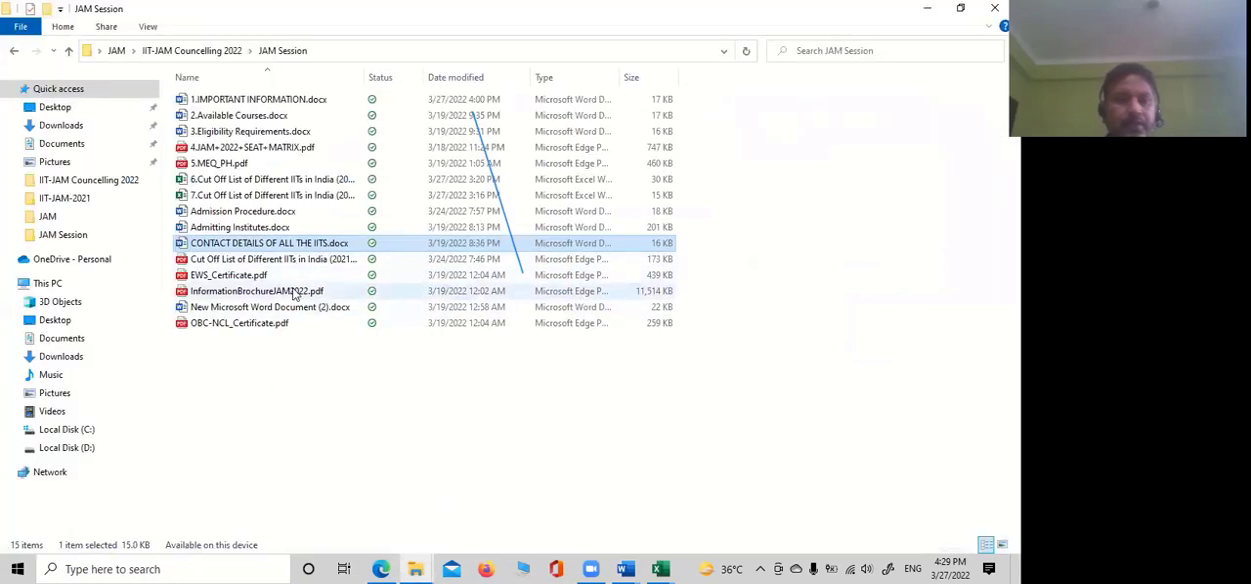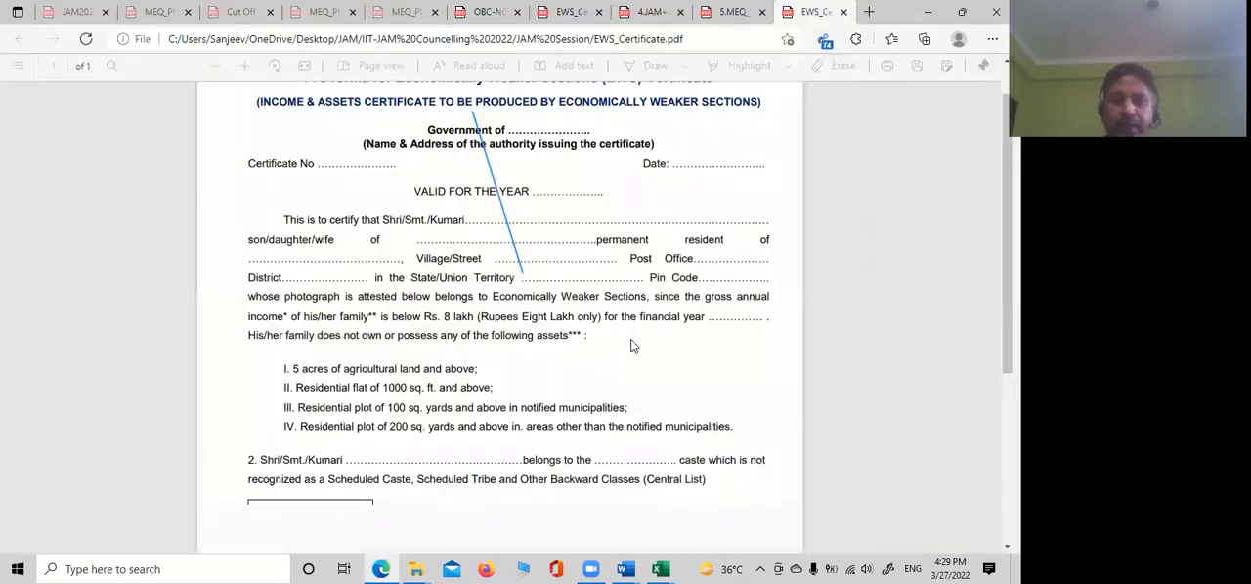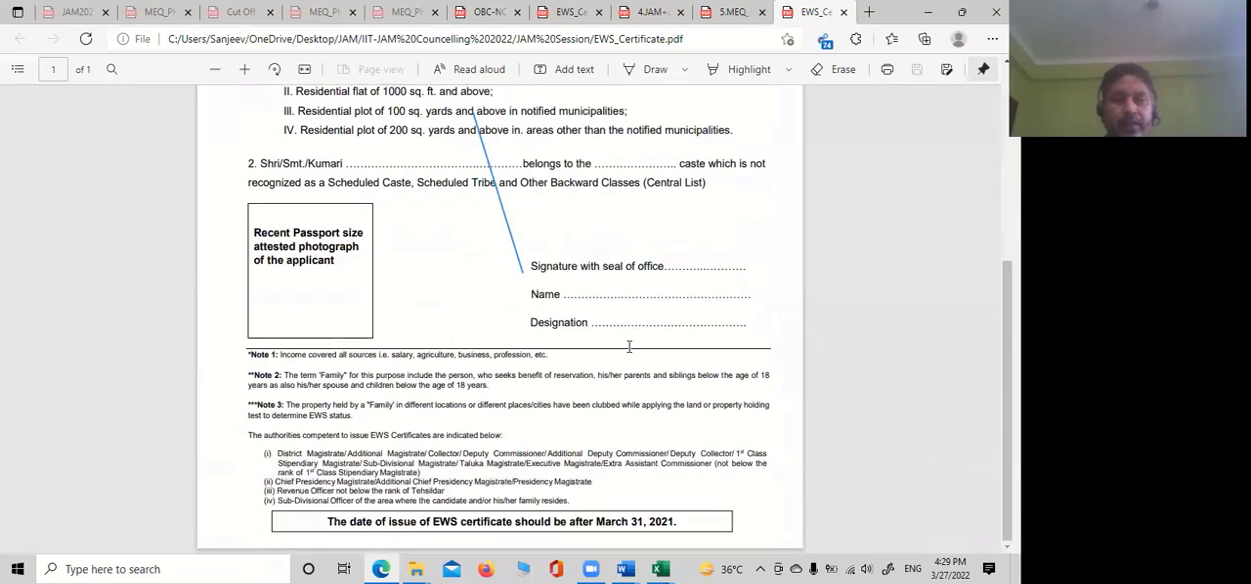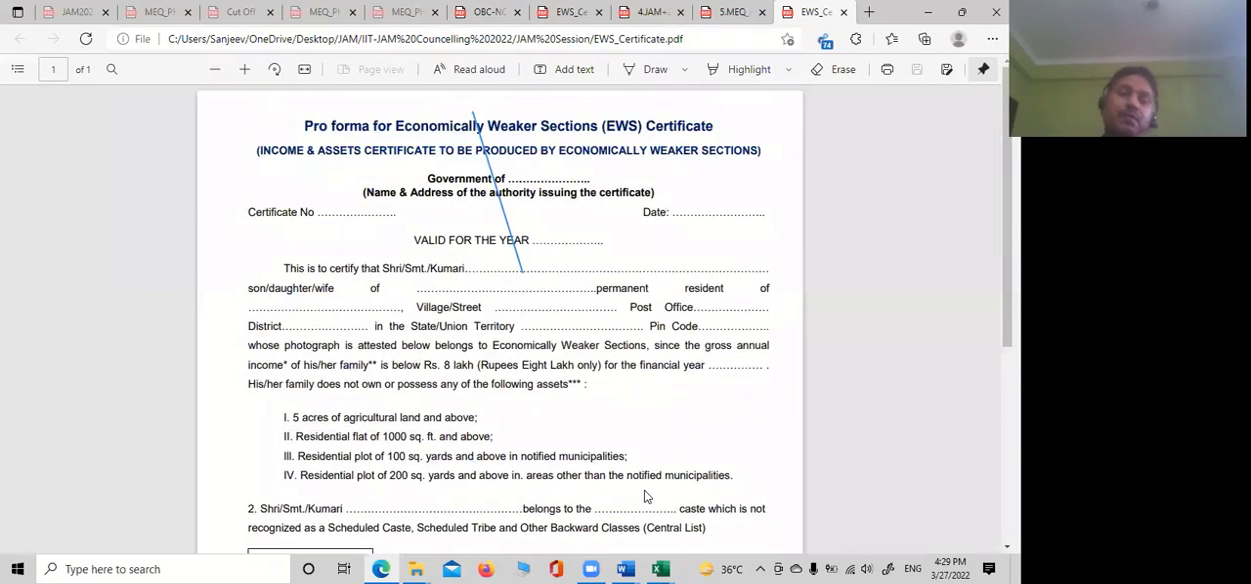Cutoff list. Yes, economic weaker section certificate. So you can have it. I will share it with all of you. This is the format, and you can see that the date of issue of the economic weaker section certificate should be after 31st of March. Sir, who do we get this filled by, do we have to fill it ourselves? No, you do not fill this yourself. You have to get it from the proper channel, from the proper authority.